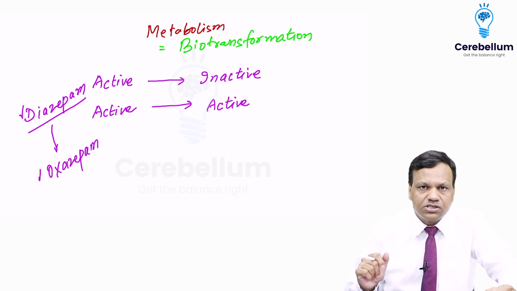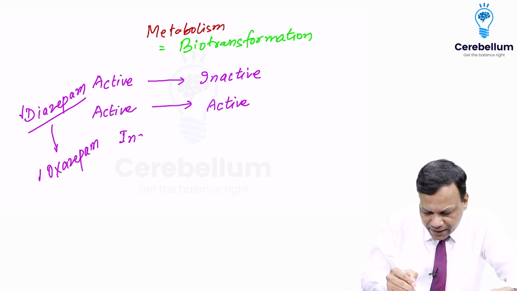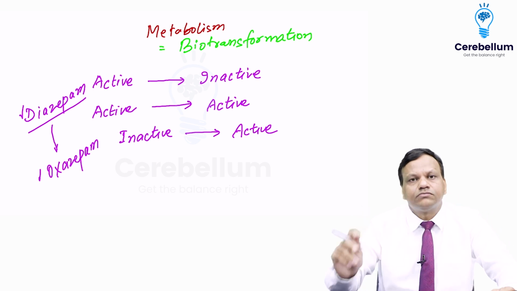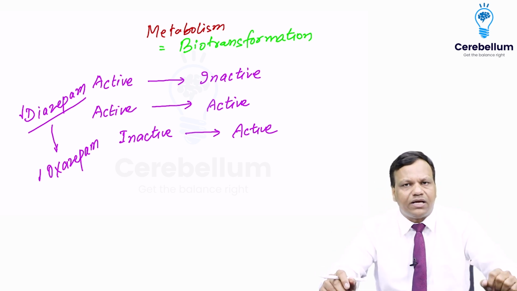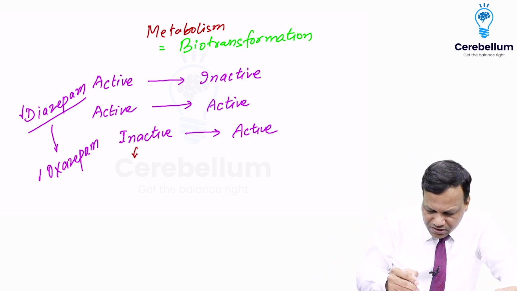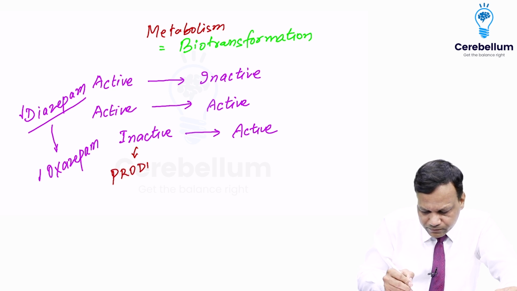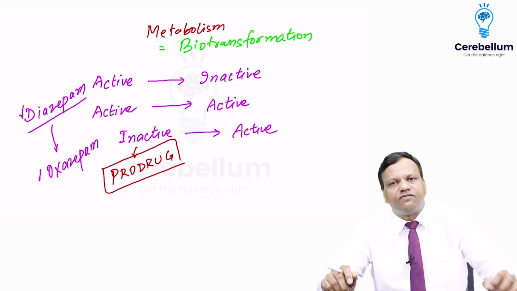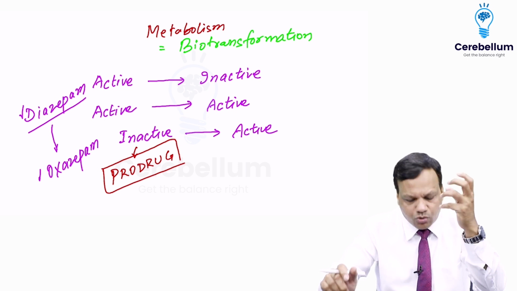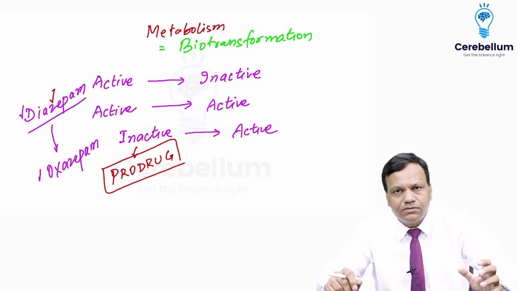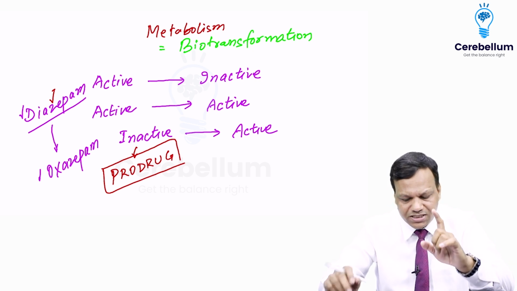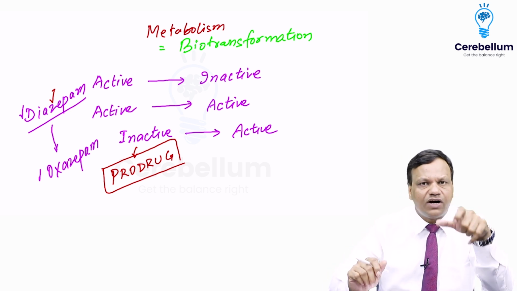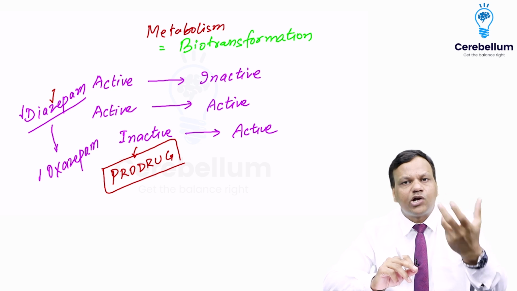The third thing is also possible. The drug was inactive, but after metabolism, it starts working. An inactive drug is converted to an active metabolite, and such a drug is known as a prodrug. So a prodrug is a drug which is itself inactive and is converted to an active metabolite. Is diazepam a prodrug? The answer is no. Diazepam is not a prodrug because it is itself active. A prodrug is the one which is inactive and is converted to an active compound.